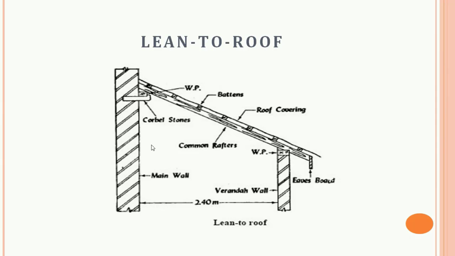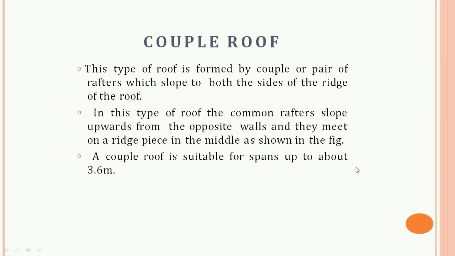This is our veranda wall. This is our main wall, and this is a roof covering, and this is our eaves board. So next is the couple roof.